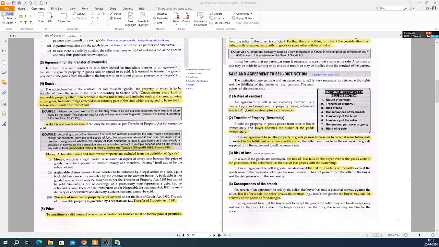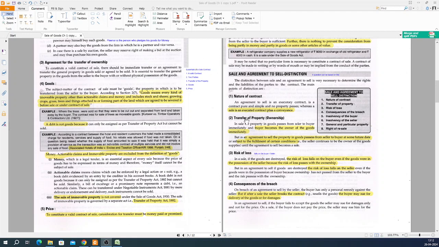The first one is the nature of contract. An agreement to sell is basically an executory contract. Please note this word executory. Whereas a pure sale is executed. Executed means it has already been done. It is an executed contract.